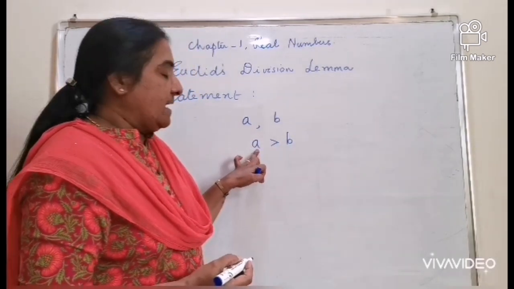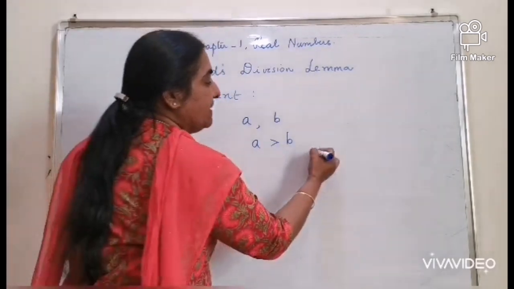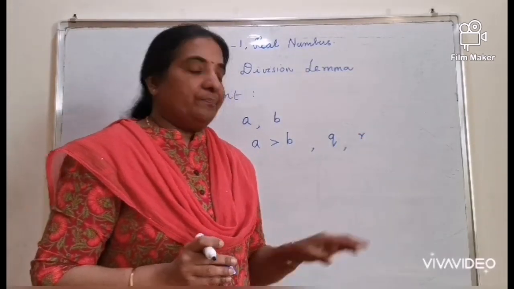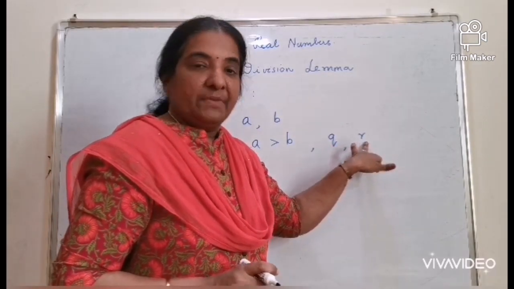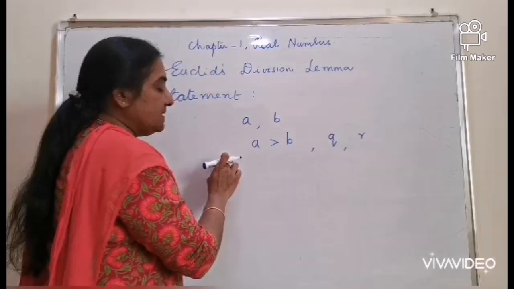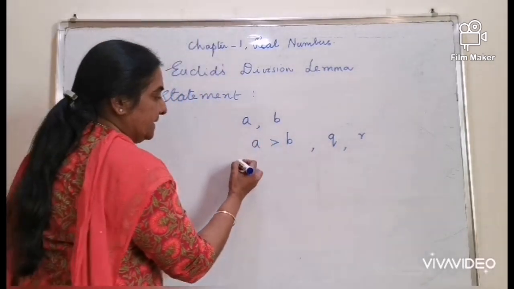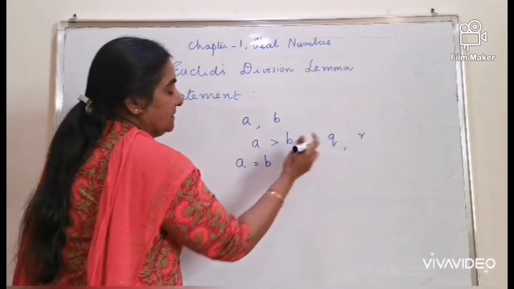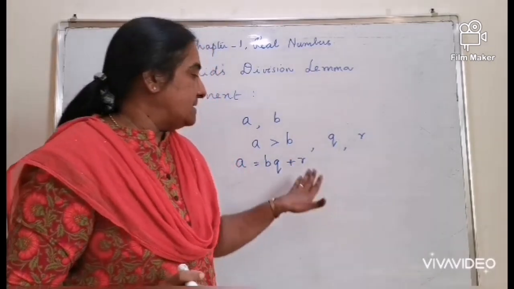When you take a as the dividend and b as the divisor, there will be two other integers q and r, which will be the quotient and remainder. Now, if you apply the general rule of dividend is equal to divisor into quotient plus remainder, the dividend we considered is a, divisor is b, the unique integers q as quotient and r as remainder,